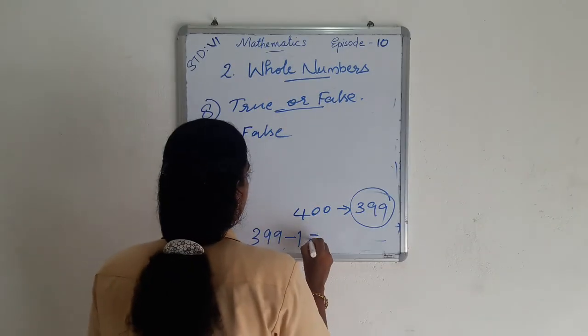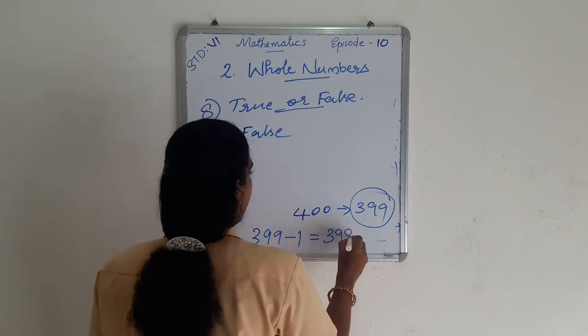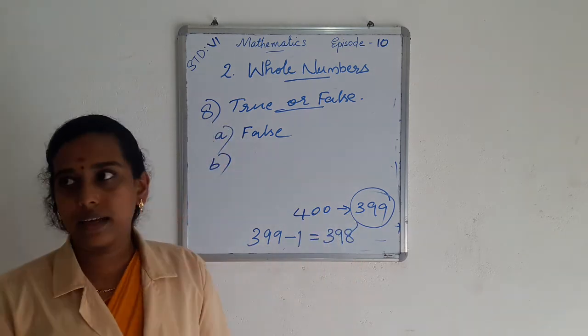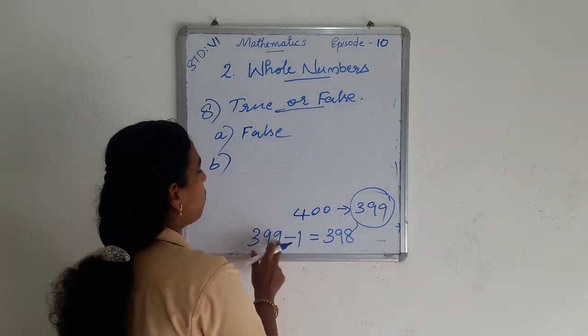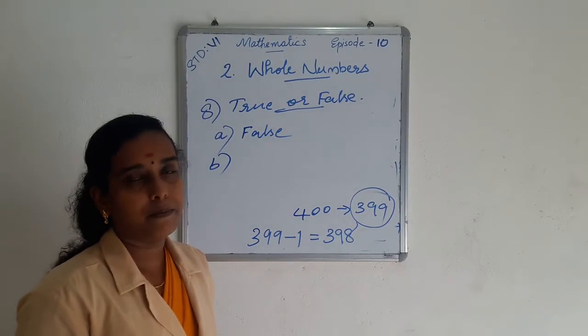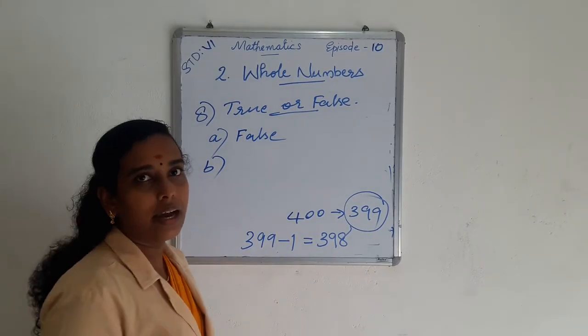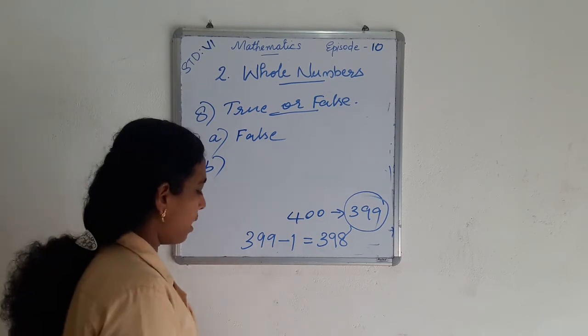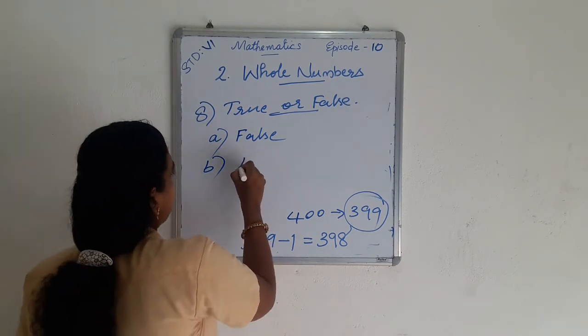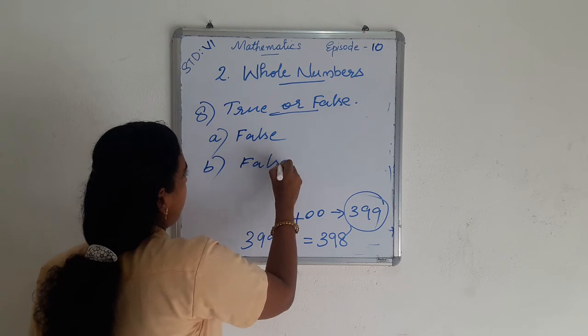We subtract 1 from 399 and we get 398. 398 is the predecessor of 399. So 400 is the successor of 399. So this statement is false. Statement B is false.